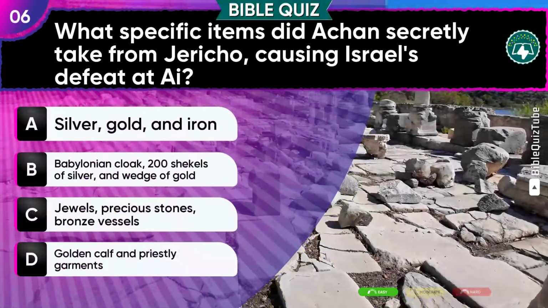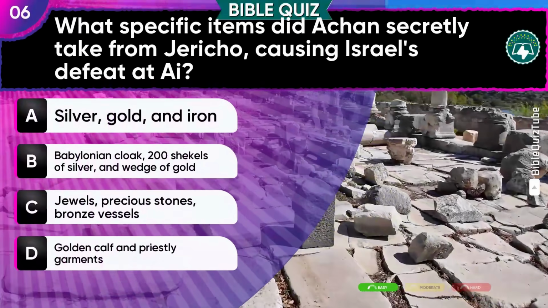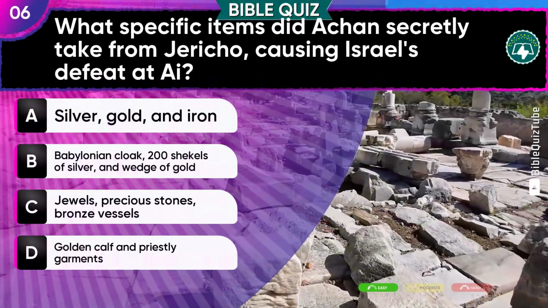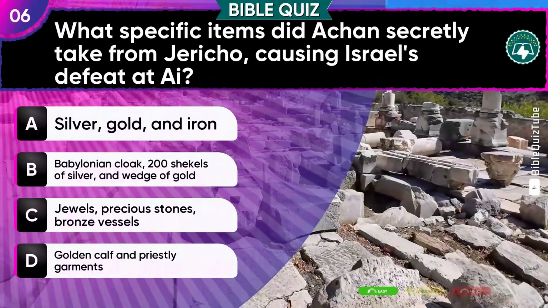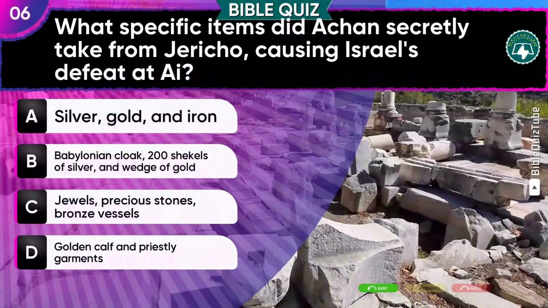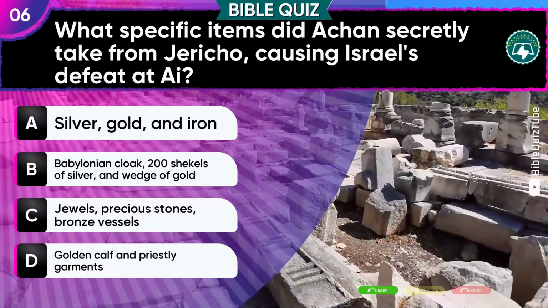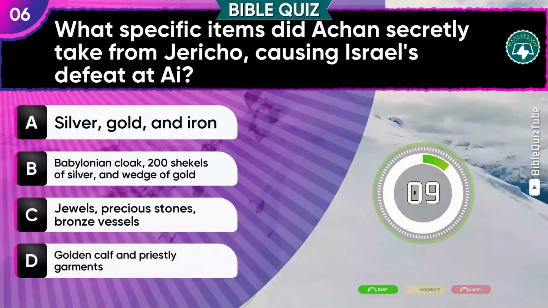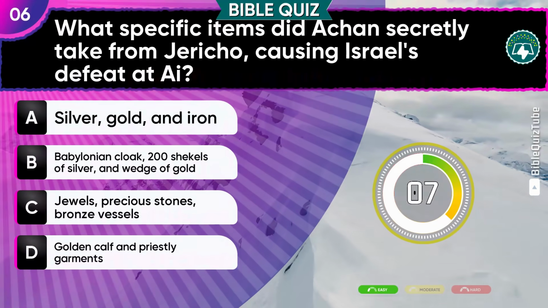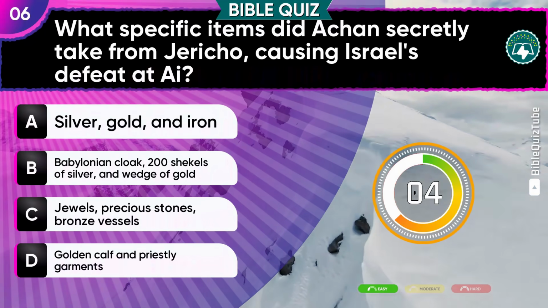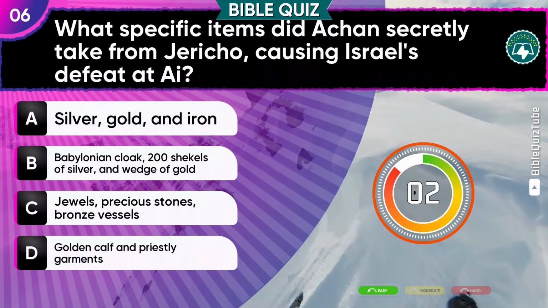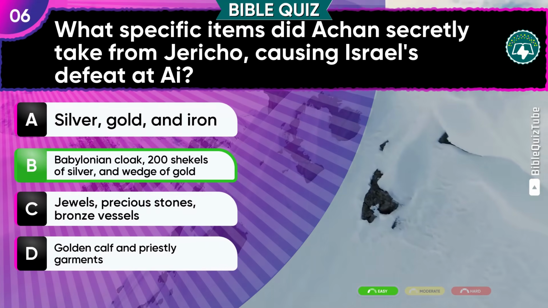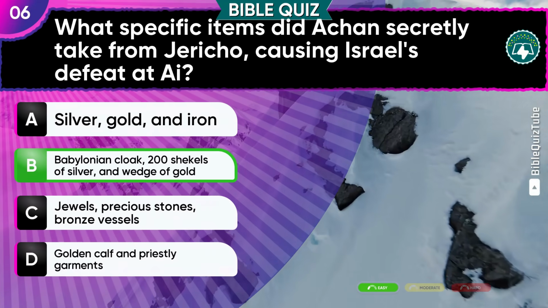Question 6. What specific items did Achan secretly take from Jericho, causing Israel's defeat at Ai? Time to think. A. Silver, gold, and iron. B. Babylonian cloak, 200 shekels of silver and wedge of gold. C. Jewels, precious stones, bronze vessels. D. Golden calf and priestly garments. You got it correct. B. Babylonian cloak, 200 shekels of silver, and wedge of gold.